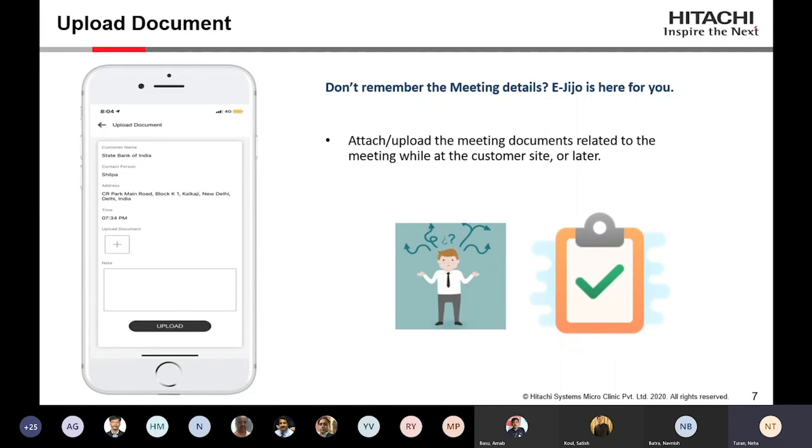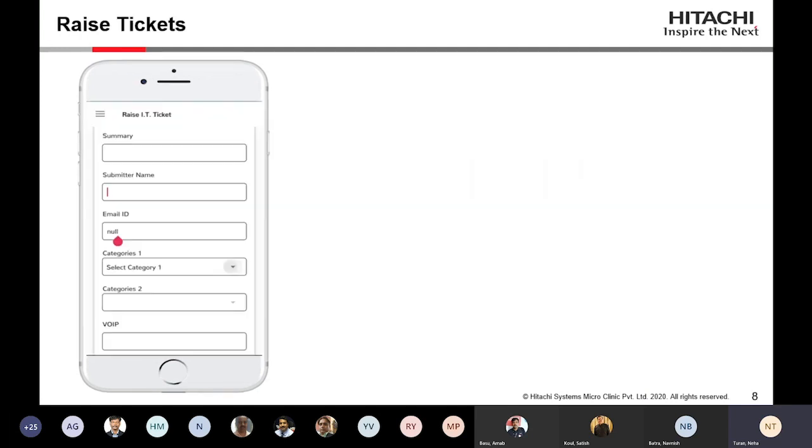notes. So later on also that information will be very useful to the salesperson or the pre-sales person, because after 7 days or 10 days a person must be wondering, why did I go there? So they can just go back into the schedule in the calendar, click on it, and that information will be visible to them. Okay, that was the MOM, and that's why I visited over there. So everything is sorted here, they don't have to worry.